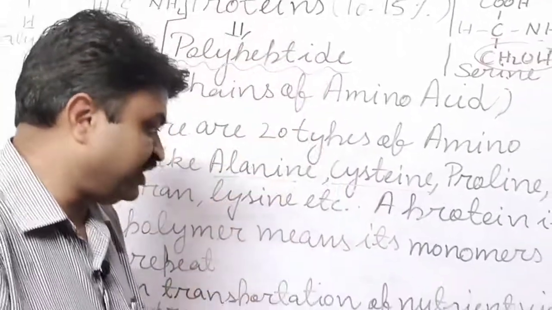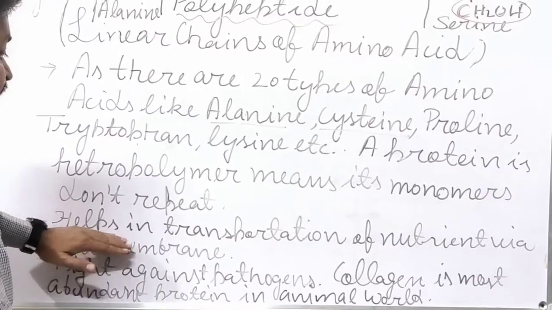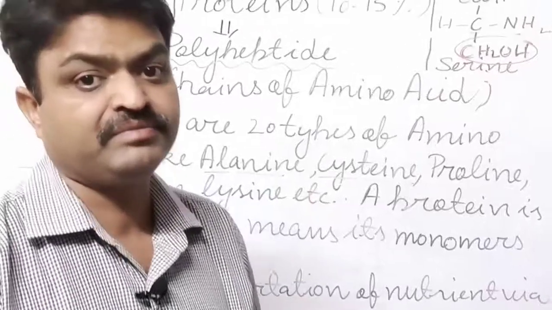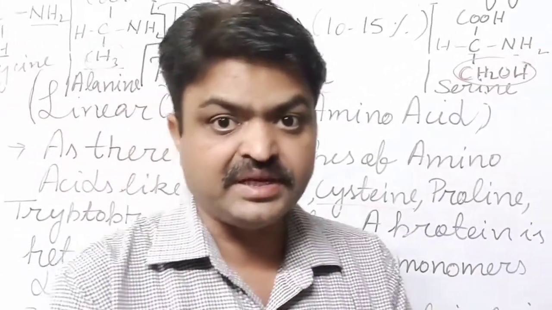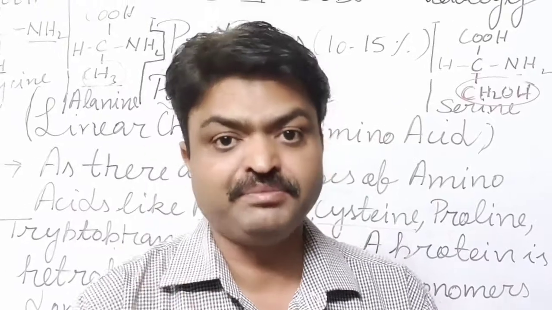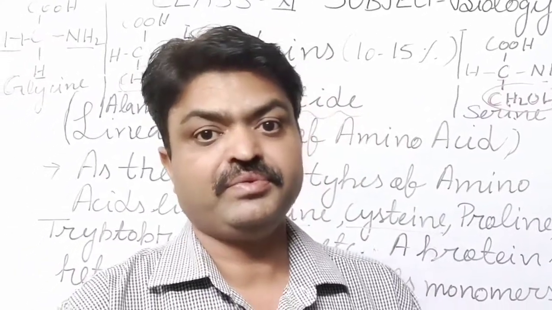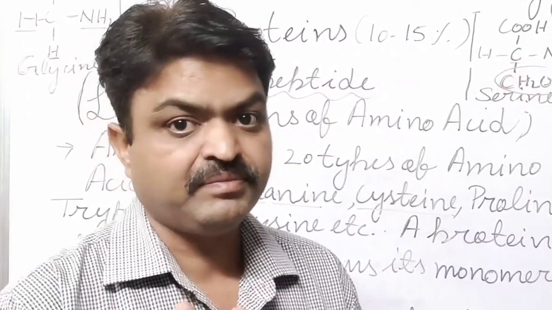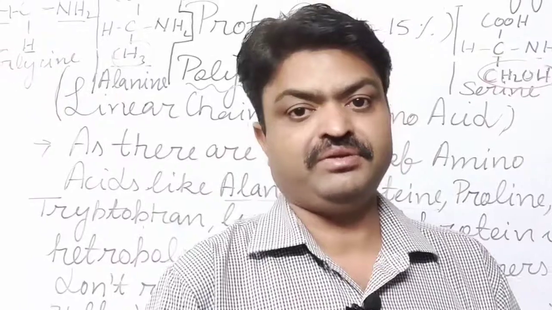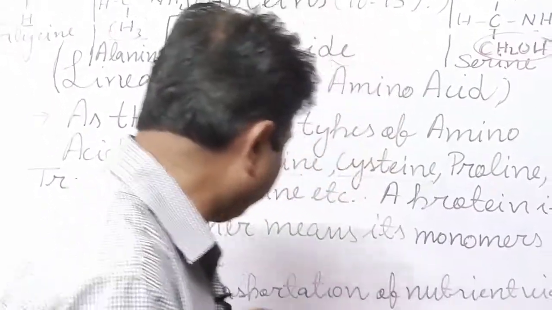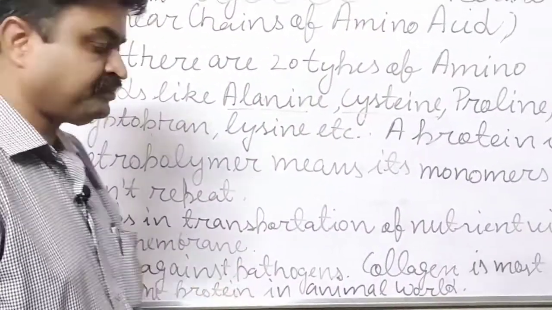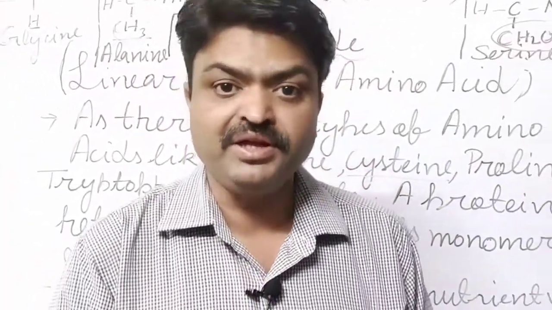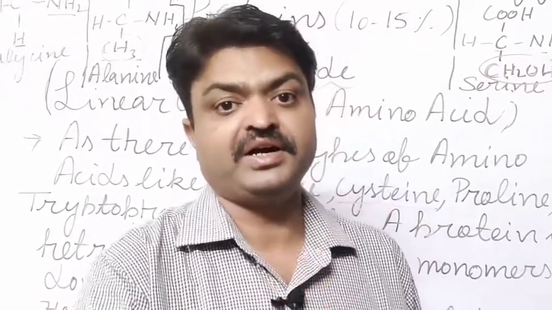And what the protein does, the protein helps in the transportation of nutrients via the cell membrane, student. As you know, the cell membrane or the plasma membrane is made up of two main constituents. First is lipid and second is protein. So it also helps in the transportation. With this, student, it makes antibodies in our body, and those antibodies fight against diseases.